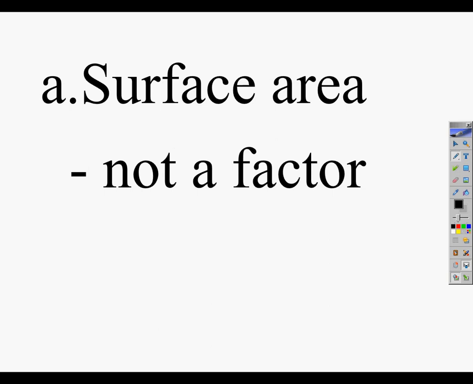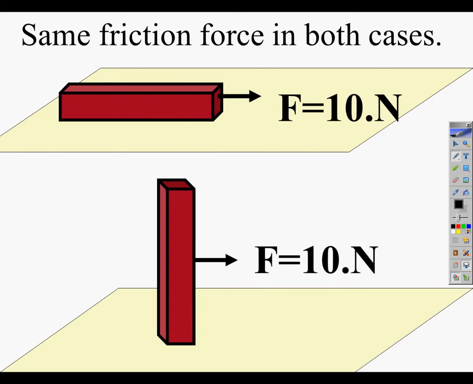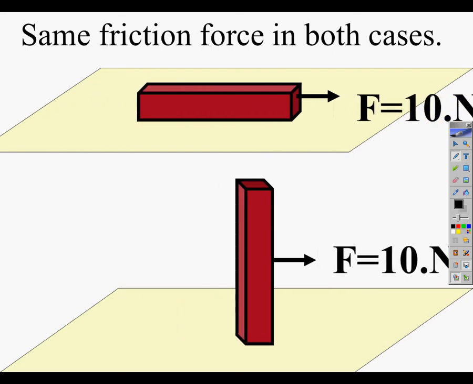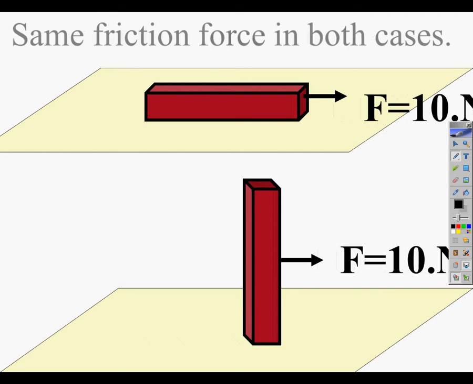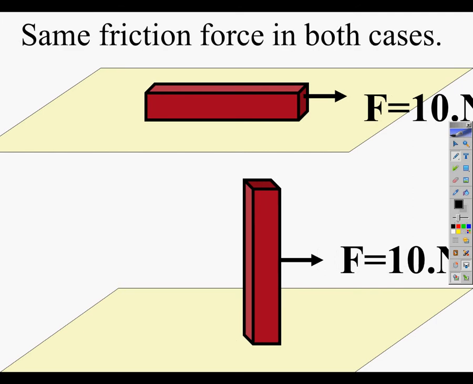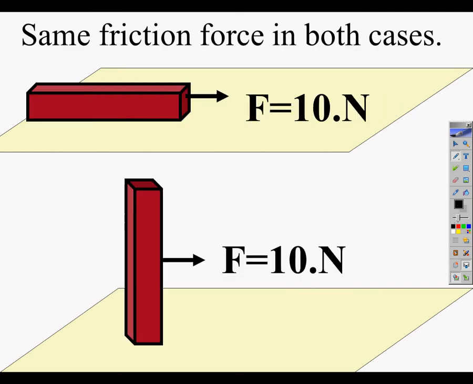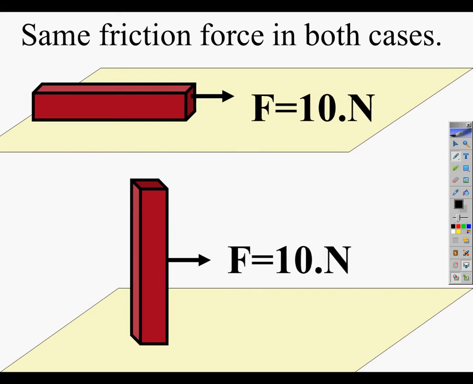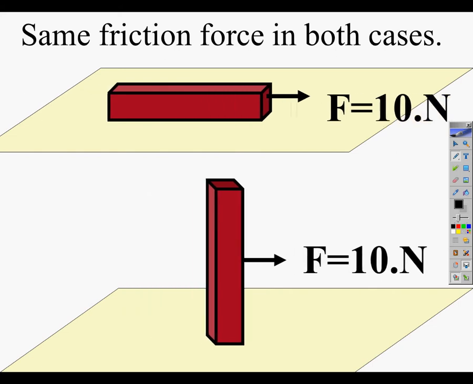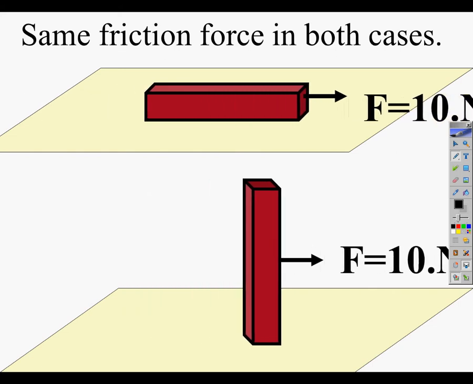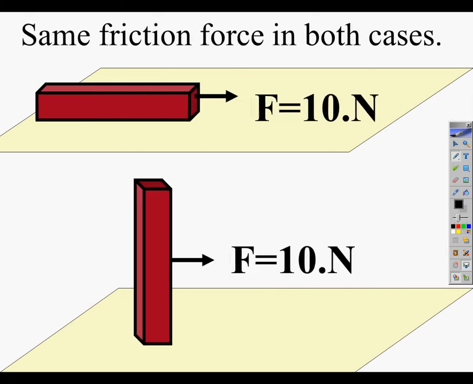Surface area is not a factor. Here's a computer simulation I made. And in both cases, the applied force is 10 newtons. And if that brick was moving along at a constant velocity, the sliding friction force would also be 10 newtons. So it would be the same friction force in both cases.